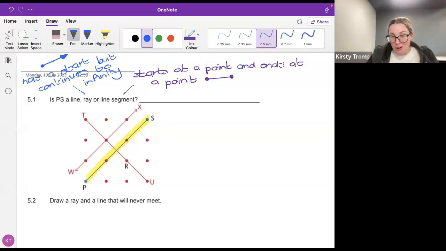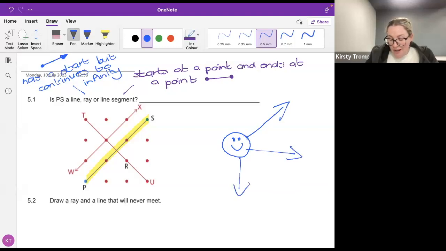Now, if you're thinking of a ray, a really good way to remember it, and the way that I remember a ray, is if I'm looking at the sun. I think about the way that I used to draw the sun when I was little and at school. I used to draw the sun with a smiley face, and then I used to have rays coming out of the sun, also known as sun rays. So there were my rays.